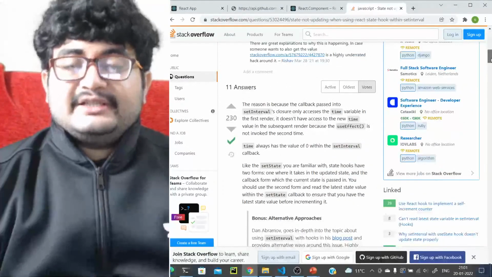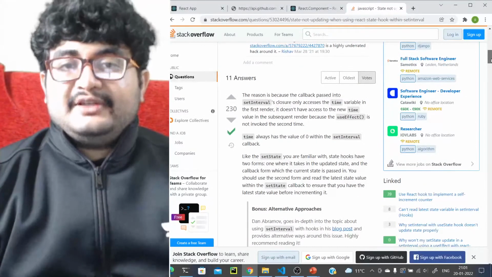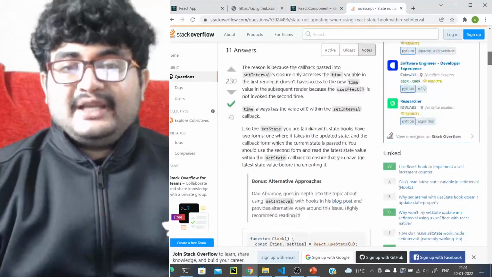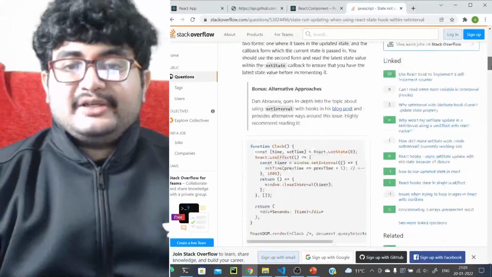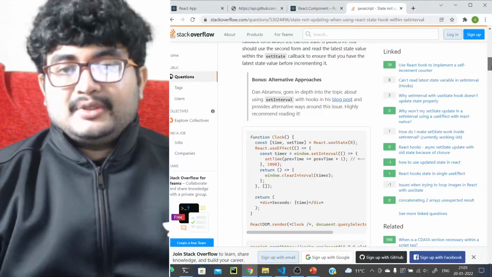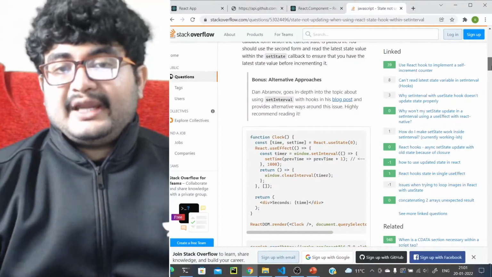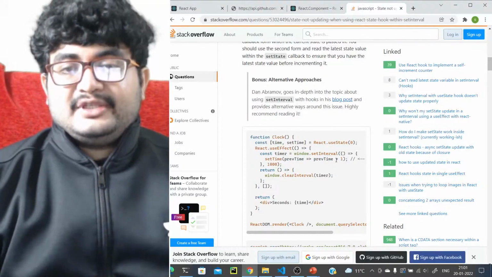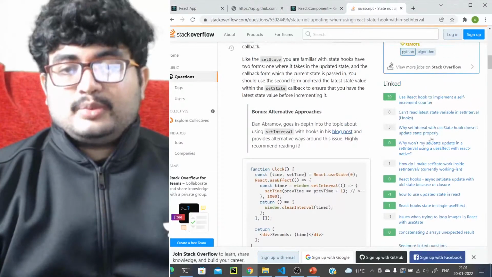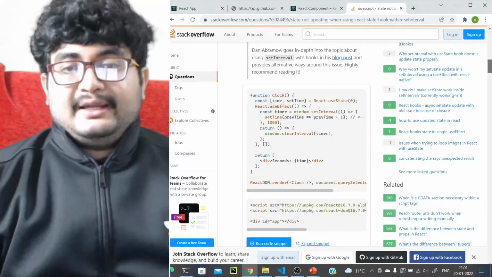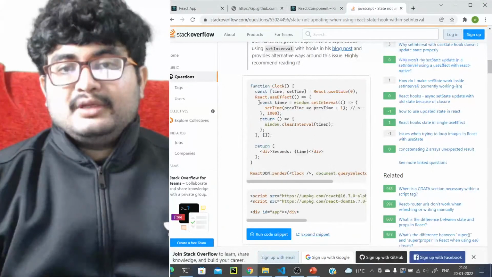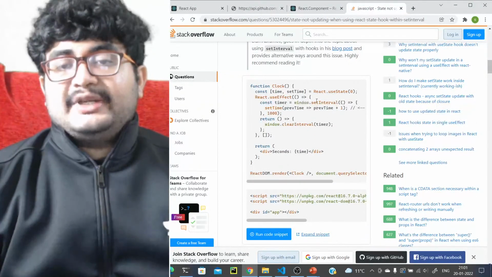So the reason is that setInterval's closure only accesses the time variable in the first render; it doesn't have access to the new time. Okay, time always has a value, like setState, you are familiar. In the clock function, React.useEffect, we have a timer, setInterval, and setTime is previous plus 1. Const timer equals window.setInterval.